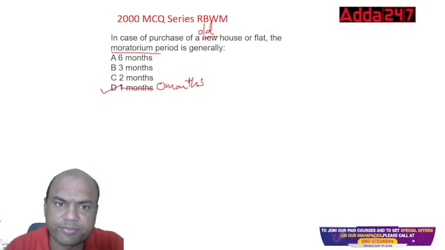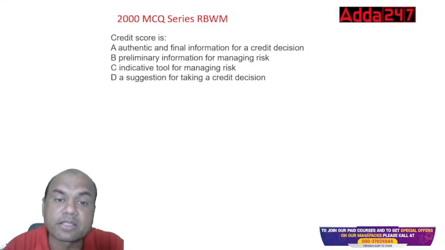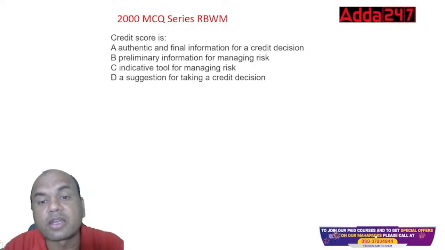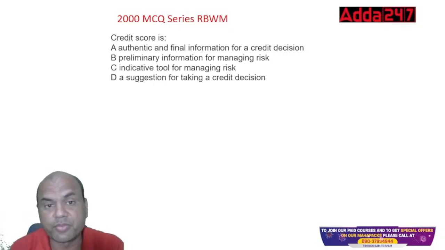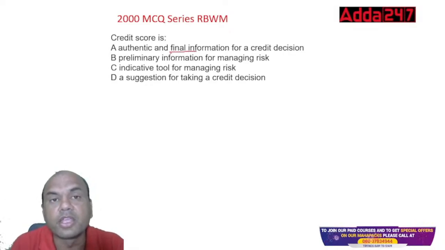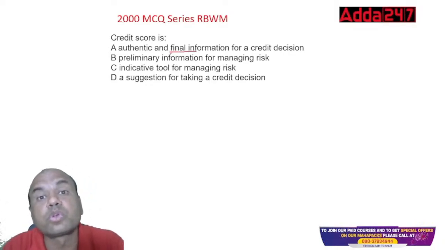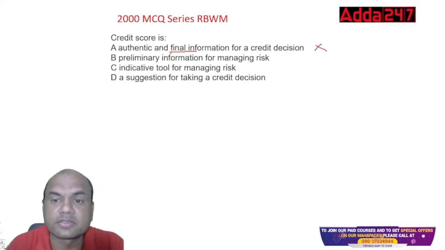Credit score is what? Authentic and final information for the credit decision, preliminary information for managing risk, an indicative tool for managing risk, or a suggestion to take a credit decision? Who can give me the answer? Is it final information? Final means if I have a credit score of 800, you should give me the loan. Is it that final? No. It depends on the bank. If the bank wants to give, it will give, otherwise it won't. So this is not a final decision.